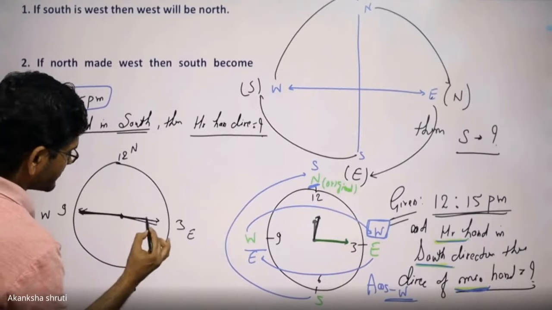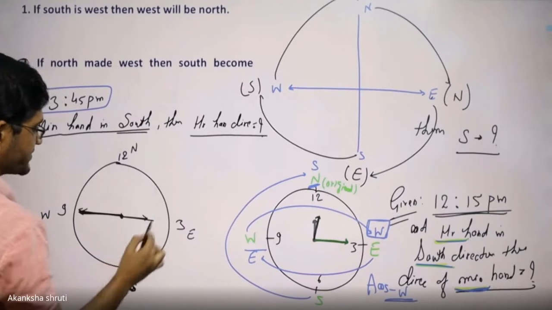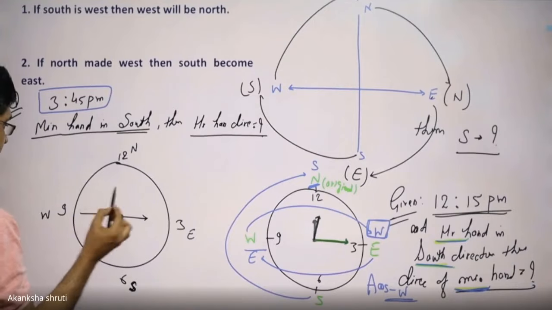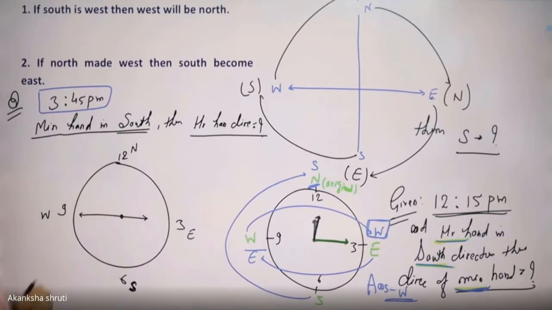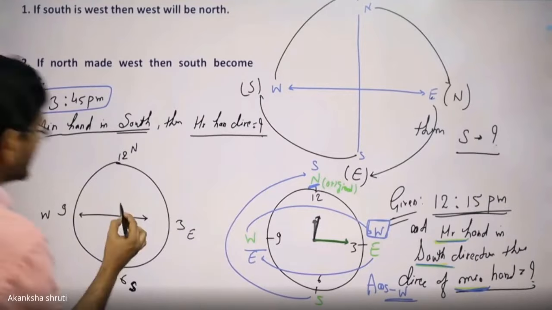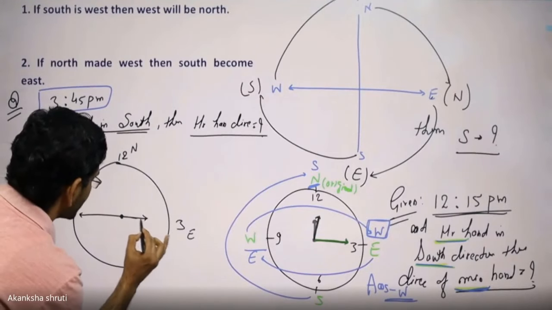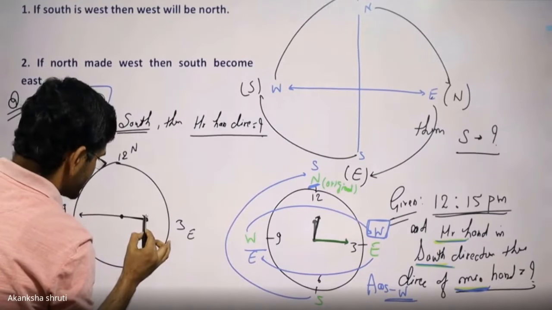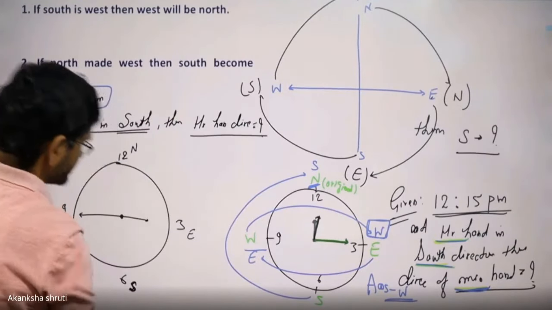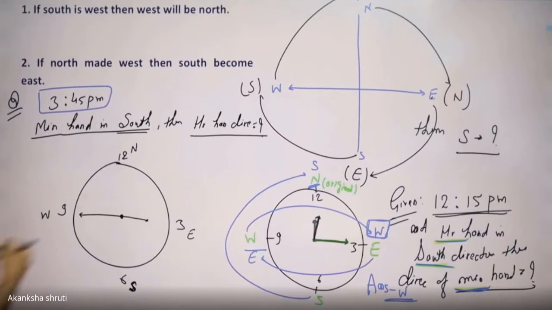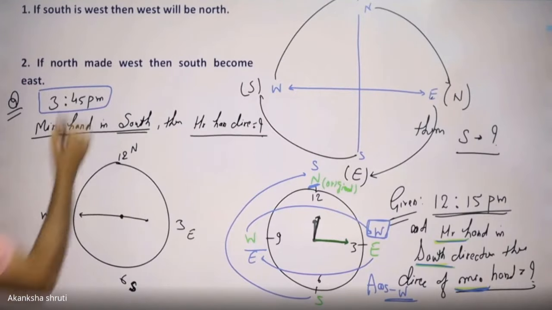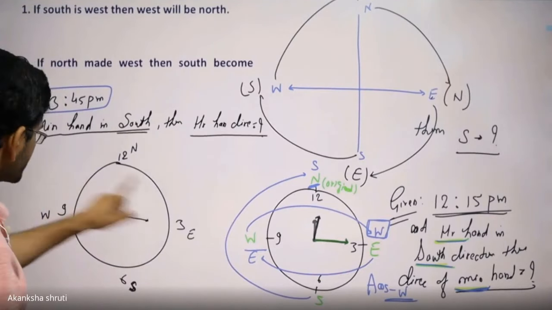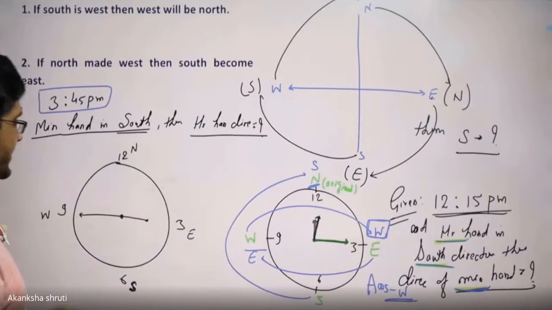Make the hour hand shorter. The hour hand is around 3 and the minute hand is at 45. It is around this, or approximately it is around this. Strictly if we consider, it is slightly down, don't worry for that. The question is not to find it exactly; roughly you only have to find the direction and what the name of that direction will be. Yes students, now this is the original clock, the time and the original direction.